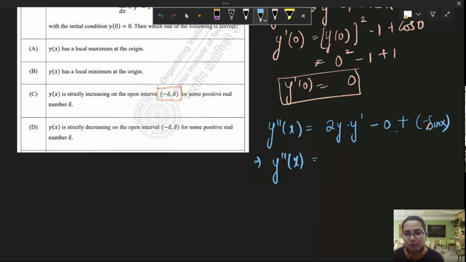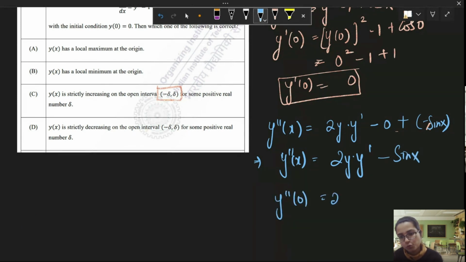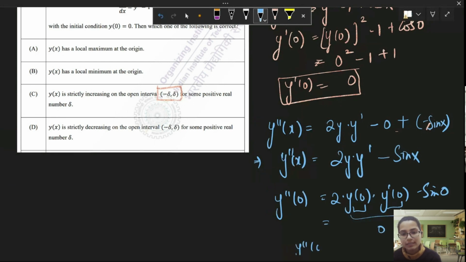Let's see what we can do from there. Now y double dash x will be equal to 2y into y dash minus 0 plus minus sin x. So, what can we do now? Let me just write it as y double dash x is equal to 2y y dash minus sin x. Cool. So y double dash 0 is equal to 2y(0) into y dash 0 minus sin 0. Okay, nice. We know that y(0) is 0, y dash 0 is 0. So this becomes 0 minus sin 0, which is 0. So again, y double dash 0 becomes 0.